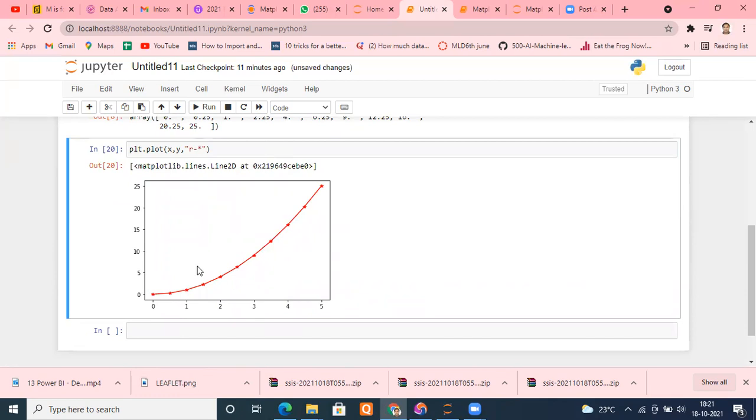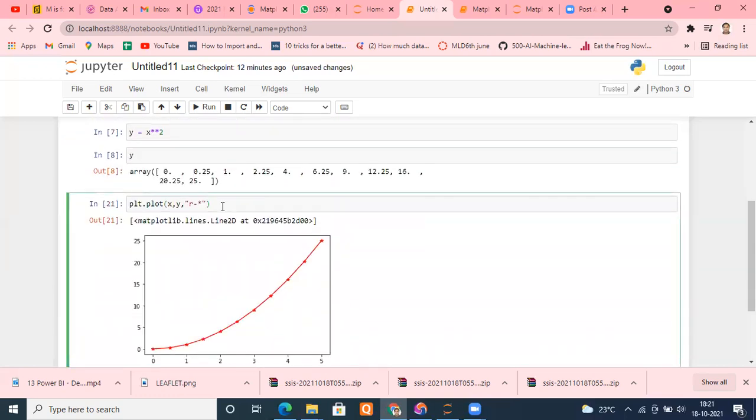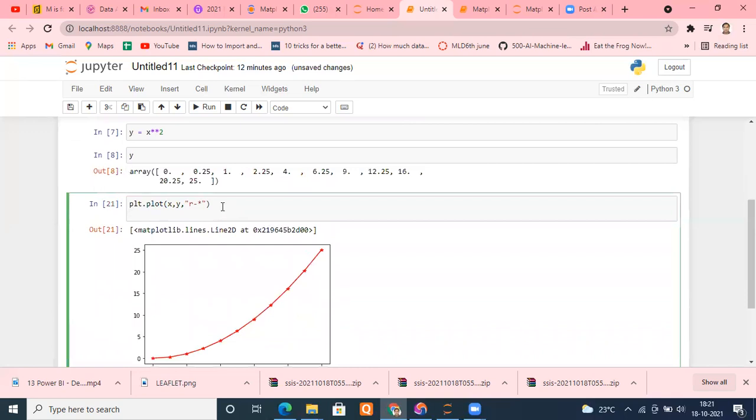Okay, now see. I got a graph, but I'm not able to see what parameter this y-axis is indicating, what parameter this x-axis is indicating. I'm not able to see that. So what I'm going to do, I'm going to come here and set my labels. I'm going to set my x label and y label, whatever you want to set.